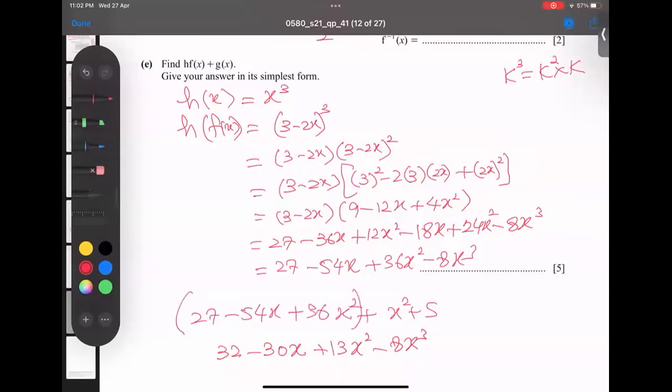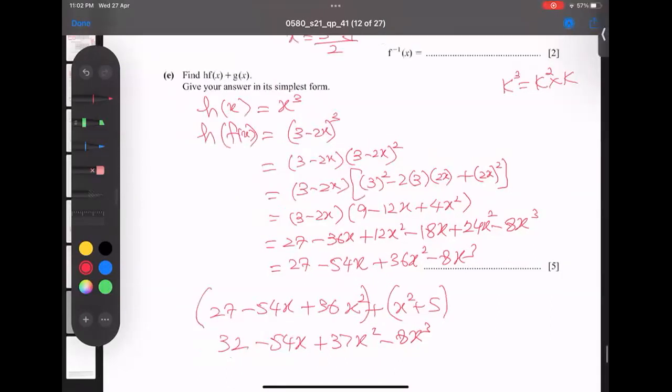This I got from the top and this I got from the other one. So the final answer I am writing here is 27 plus 5, 32, and negative 54 comes from here, and plus 36 plus 1, 37, sorry.